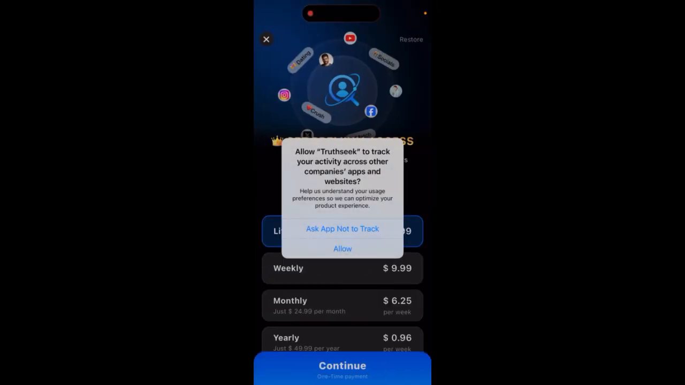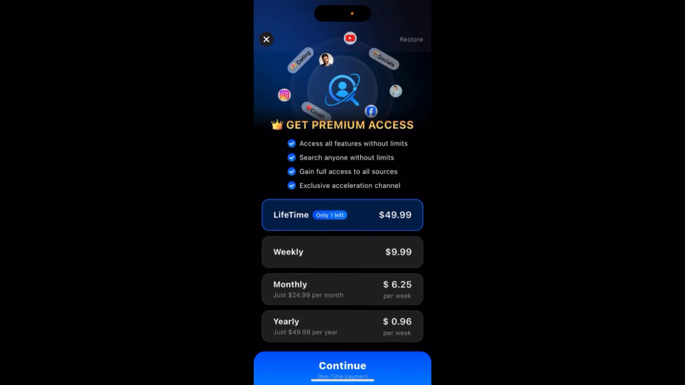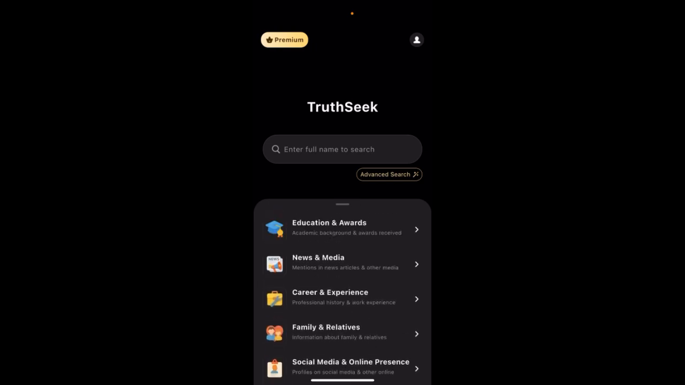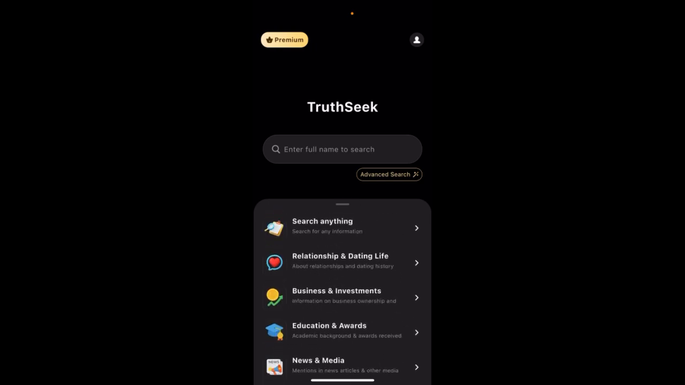So here you just have it. Here you can see subscriptions. There is lifetime one, yearly, monthly, weekly, $10, and then enter full name to search. So here you can just see all of the details. Search any information, relationship, dating, life.